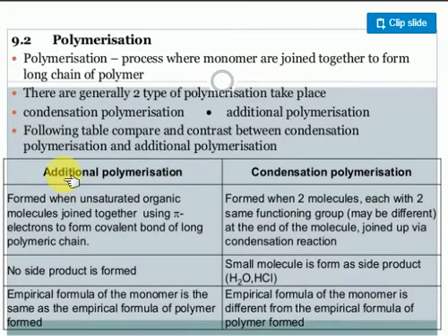Let's have a small look at addition polymers and condensation polymers only. Addition polymers are formed when unsaturated organic molecules join together, using up the pi electron to form a covalent bond. Is that clear? Only pi electron containing molecules undergo addition polymerization. Clear? So the next point is that no side product is formed.